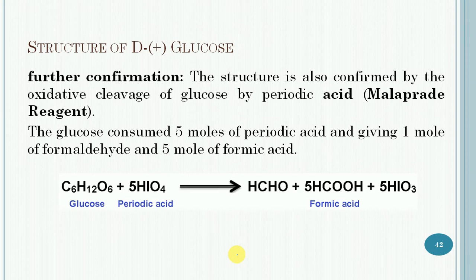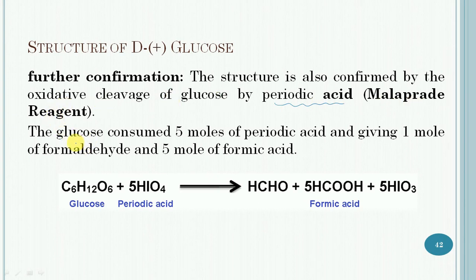Further, the structure of glucose can be confirmed by the oxidative cleavage of glucose with the help of periodic acid, which is also called Malaprade reagent.